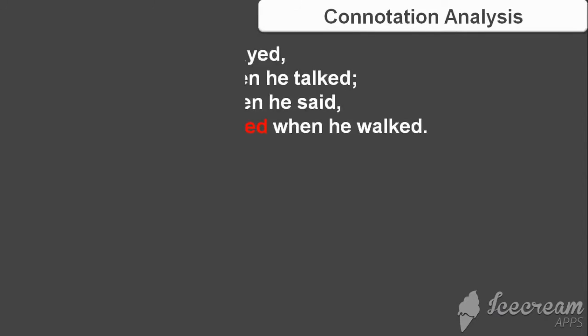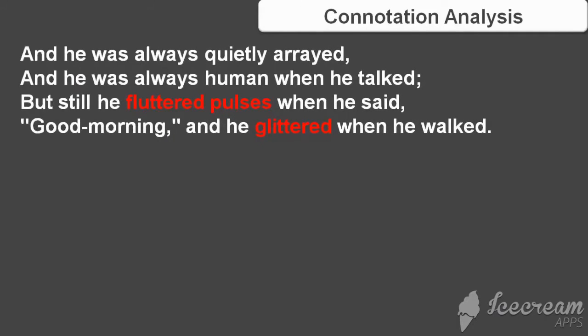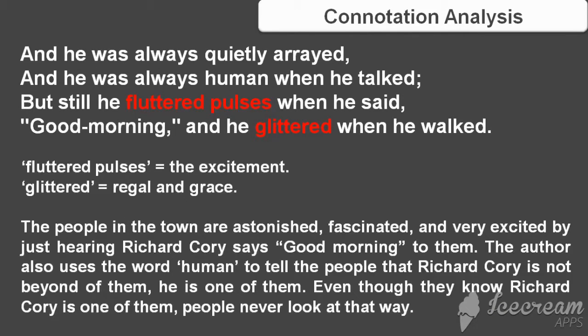In the second stanza, the phrase fluttered pulses connotes excitement. The word glittered connotes regal and grace. So, the meaning of this stanza is that the people in the town are astonished, fascinated, and very excited by just hearing Richard Cory say good morning to them.